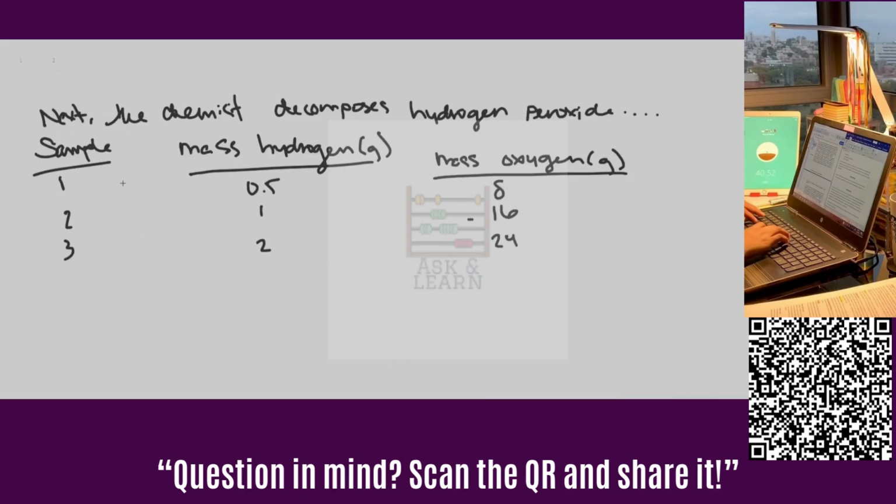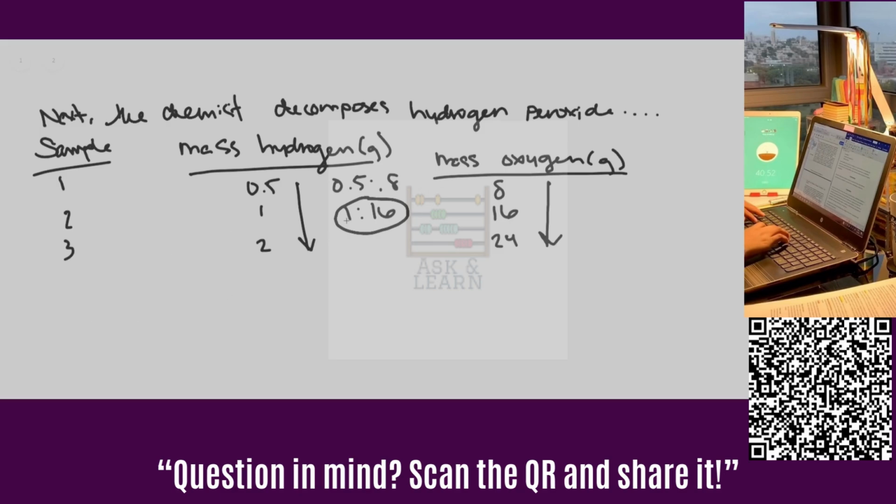After this, the chemist decomposes hydrogen peroxide, and again, there are three samples listed here. Part B of this question asks you again to describe any similarity you notice between these results and those for carbon monoxide in part A in that previous table. So again, the ratios of masses of hydrogen and oxygen scale together. Importantly, in a 1 to 16 ratio that's constant between hydrogen and oxygen here.